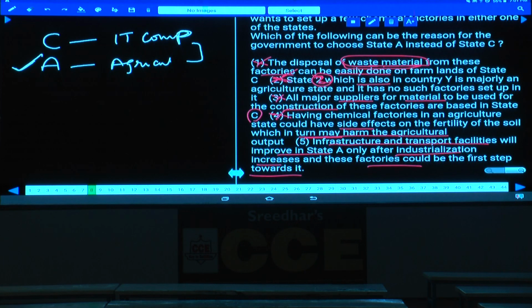Now earlier he has discussed it between these two. C is having good infrastructure facilities, A is not having that. In order to increase the facilities, what is the first step here? If the industries were there, then infrastructure facilities will also grow up. And this is the reason why the government has chosen A instead of the other states. Clear? Choice 5 is the answer.